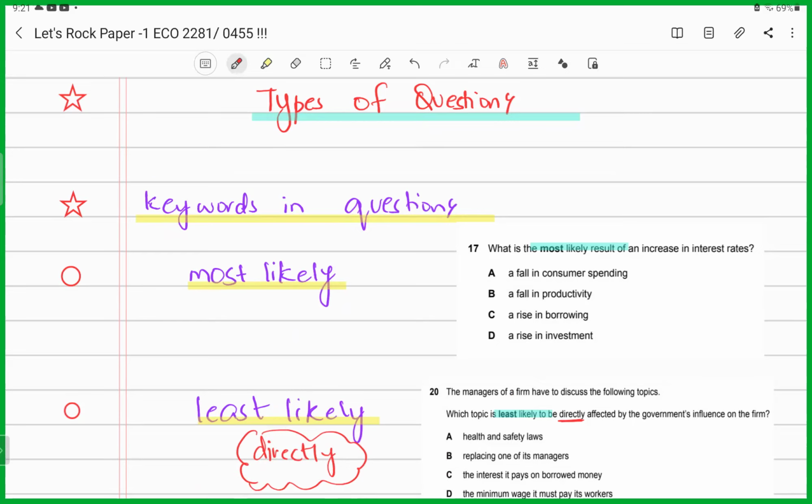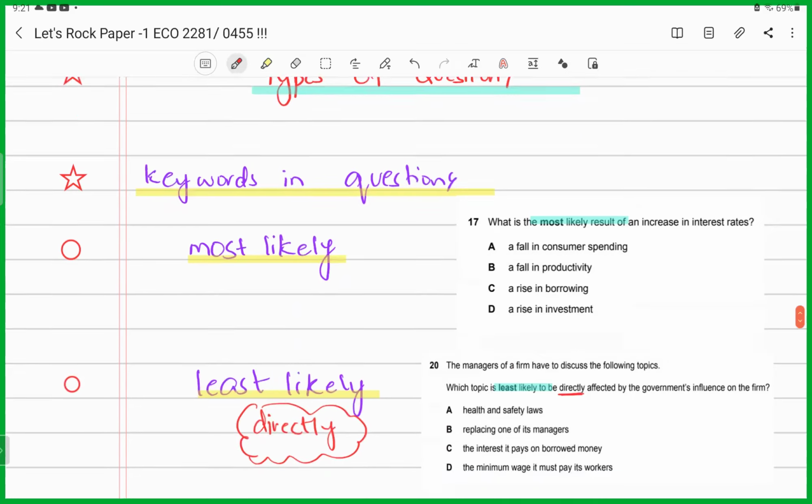For instance, if they are saying, what is the most likely result of an increase in interest rate? So in this scenario, they are asking you, what is the most likely to happen? The probability most likely to happen because of increase in interest rates, right? So if the interest rate is increasing, what is going to happen? Yes, consumer spending will fall. Why? Because when interest rates are rising, consumer saving is going to increase. So most likely means something that is sure to happen. What is going to happen? Yes, there has to be an increase in consumer saving and a fall in consumer spending.